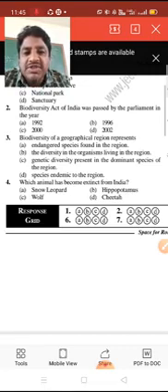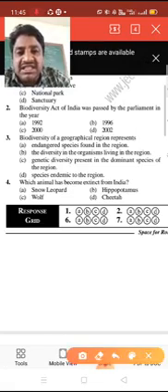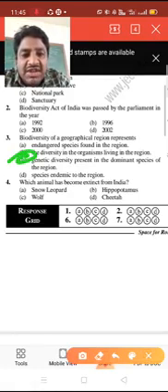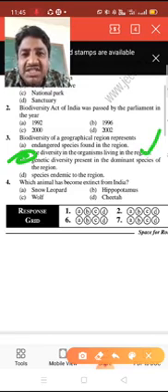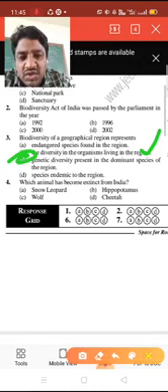Option D, species endemic to the region: endemic means the species is confined to an area, so it is not available in all geographical regions. So option B, the diversity in the organisms living in a region, is the right answer. Diversity means a different variety of organisms.